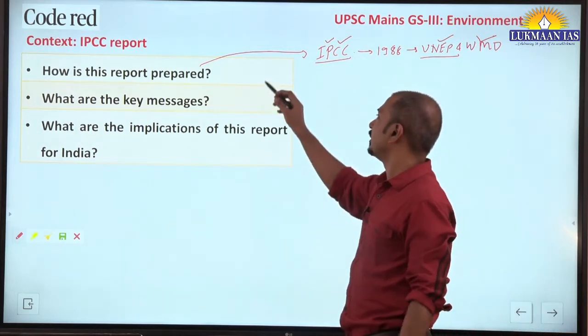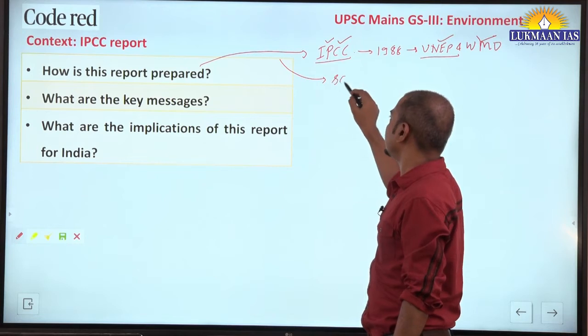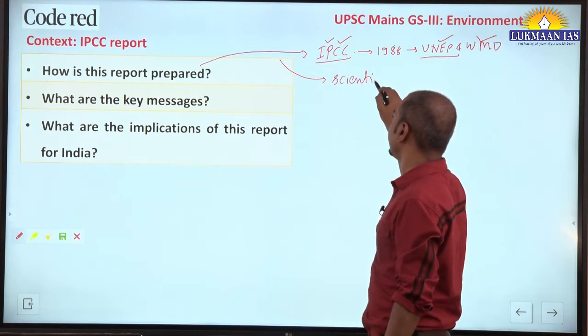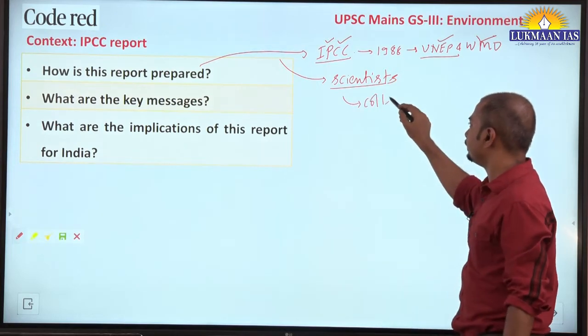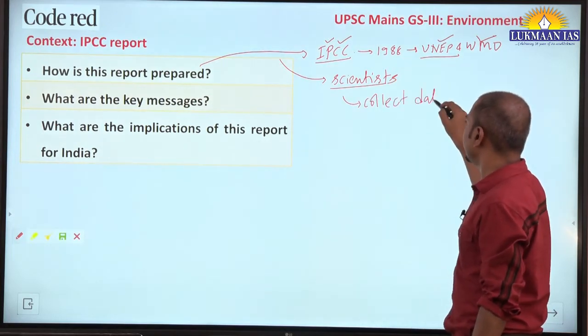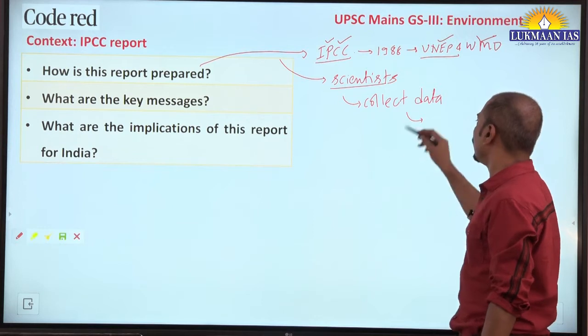Now this particular report is prepared by different scientists from different countries, including India. They collect data and compile it. What kind of data?